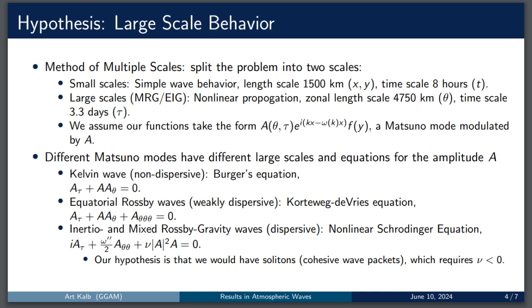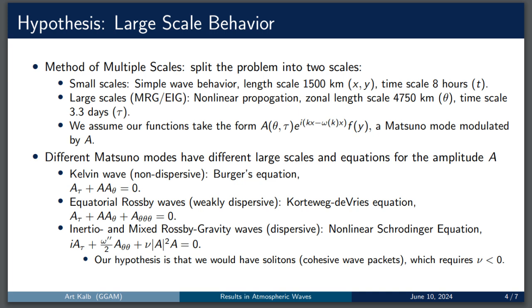examine using the method of multiple scales. It is a technique used to analyze systems with different time or spatial scales by introducing multiple variables to capture the behavior at each scale. For this problem, our small scales are 1,500 kilometers and 8 hours for x and t, where our large scales are about 4,750 kilometers along the equator and 3 1/3 days for theta and tau. There is no large-scale behavior in the north-south y direction.